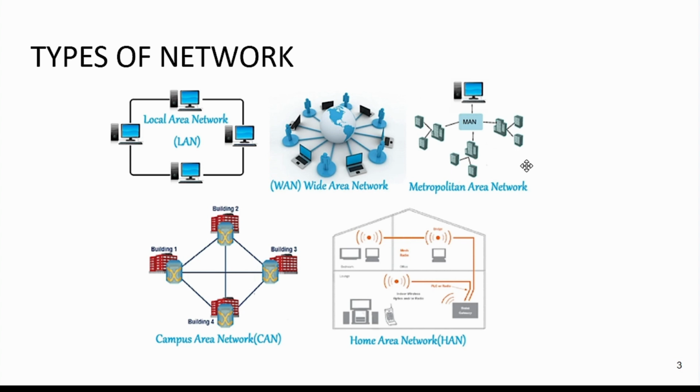The next thing is about its technology. Technologies used are FDDI, CDDI and ATM, and its range is from 5 kilometers to 50 kilometers. And next is about transmission speed. Transmission speed is average, it is very difficult to maintain, and it comes with a very high cost. Examples of this networking are networking in towns, cities, a single large city or a large area with multiple buildings, etc. And this is about metropolitan area network, and this is campus area network.